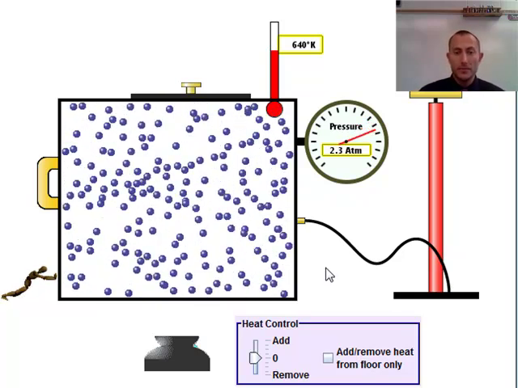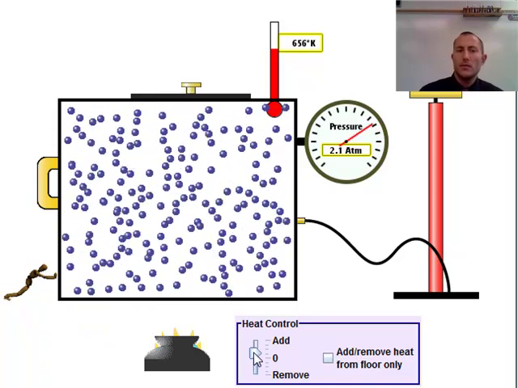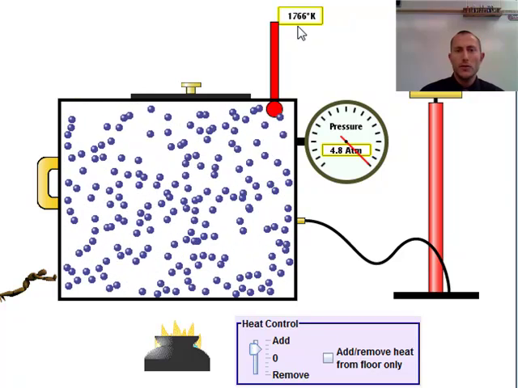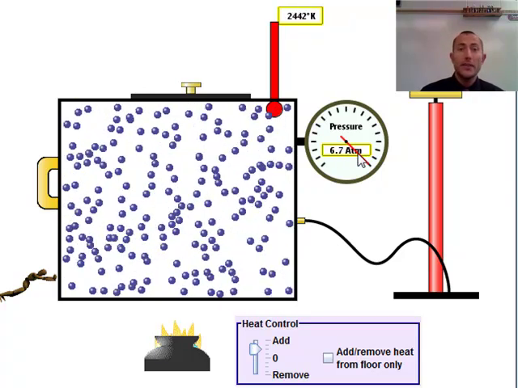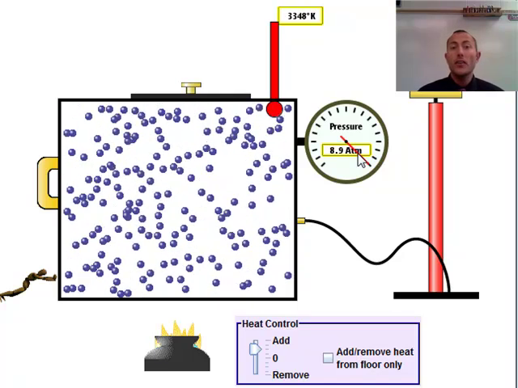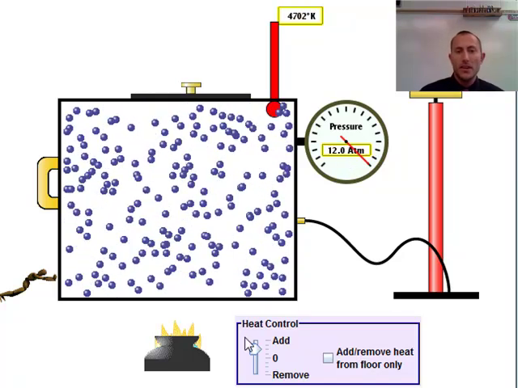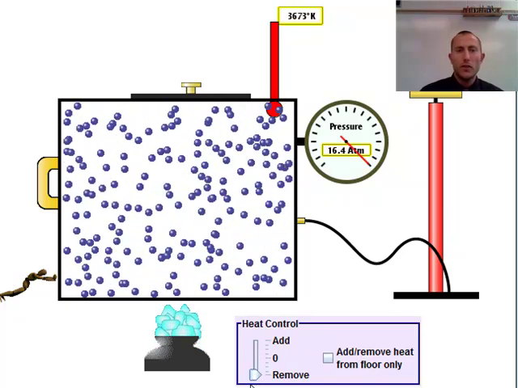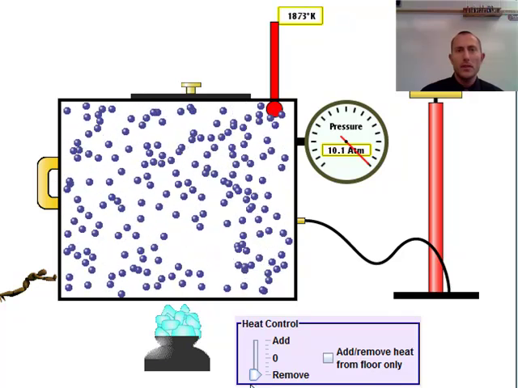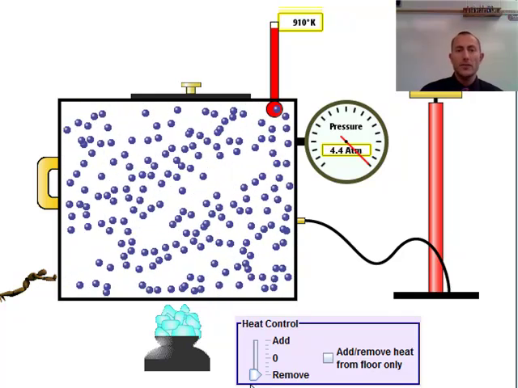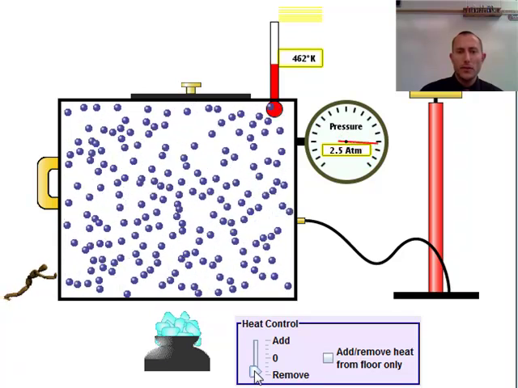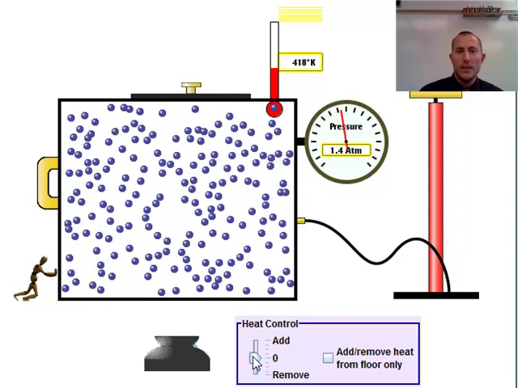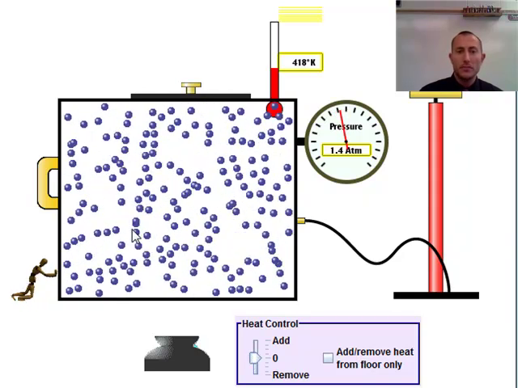What if we add heat? Okay, so let's crank up the furnace, and now you can see our temperature rise up drastically and our pressure rises up drastically. So here our volume, our area is staying the same, but the kinetic energy is increasing. Let's take it down a little bit. And if we cool it off, the opposite happens. As we take away kinetic energy, the temperature drops, the pressure drops, and now we're back almost to about where we started.